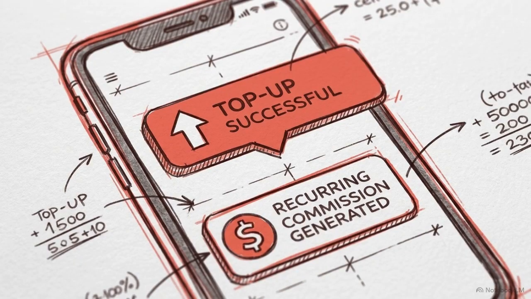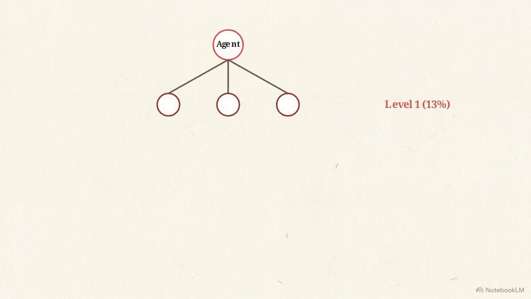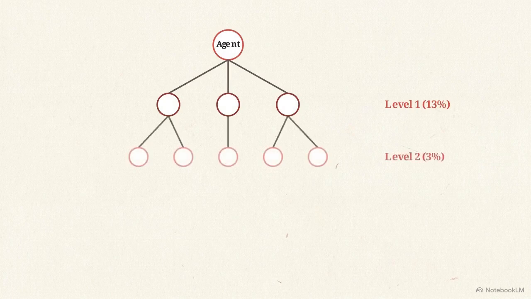Once a customer is registered, the one-time bonus is over. The long-term wealth engine engages every time that customer tops up their data. Your passive network revenue operates on a 3-level percentage structure. You earn 13% on your direct level 1 customers, 3% on level 2, and 8% on level 3.